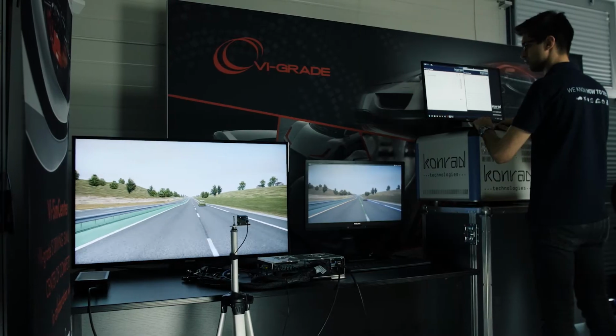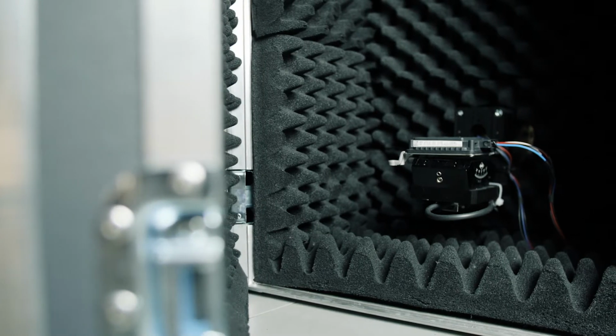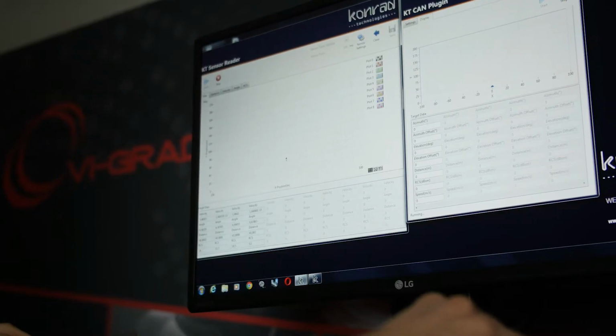My name is Mark Westoy and I'm responsible for the operation and development of the driving simulators here at ViaGrade, specifically focused on ADAS applications. Hi, I'm Ram Mirwani from Conrad Technologies and I focus on ADAS test. Conrad Technologies is a global supplier for automated test equipment for over 25 years. And today we are going to show the extension of Sensor Fusion HIL to include driver-in-the-loop simulation.